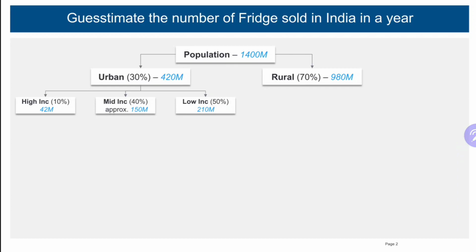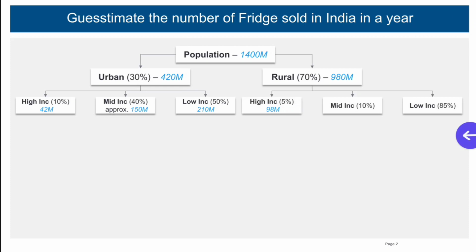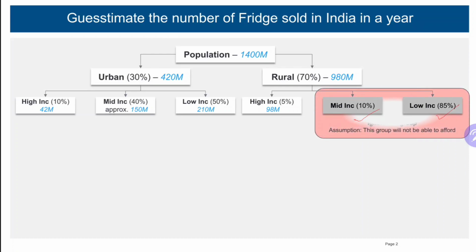So high income group, medium income group and low income group for urban population, and similarly for rural population. Now please keep in mind that fridges are not as affordable, and therefore for the rural category, the mid income category and the low income category, it will be hard for them to afford it. Therefore we are going to ignore these and only consider the remaining part of the categories.